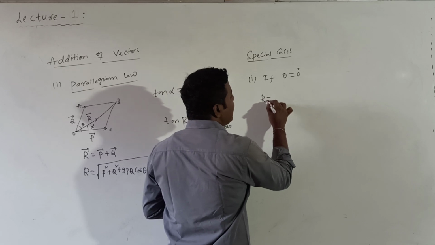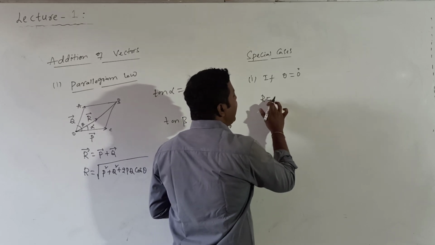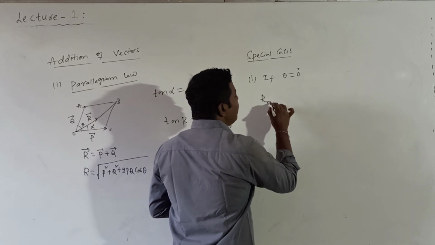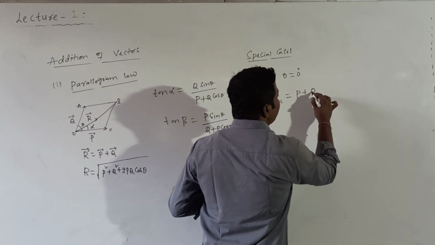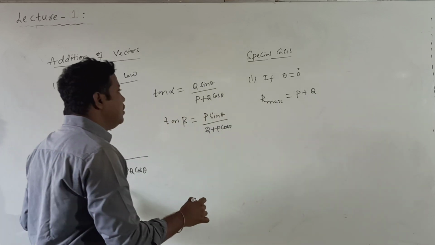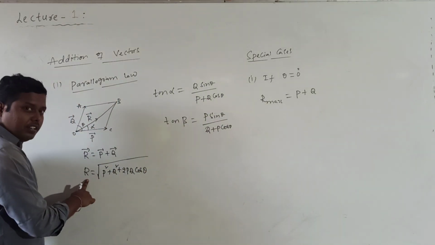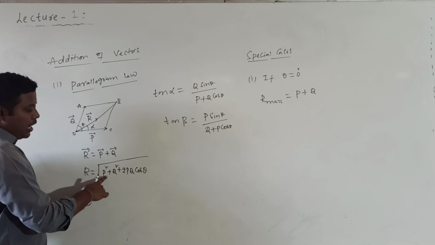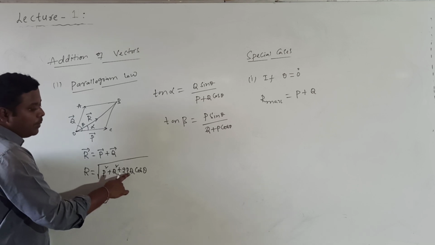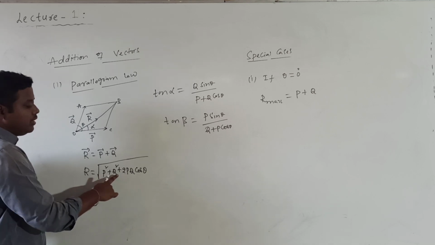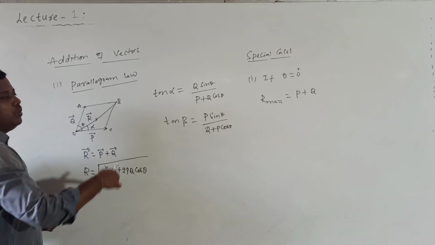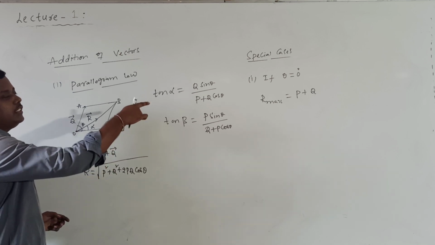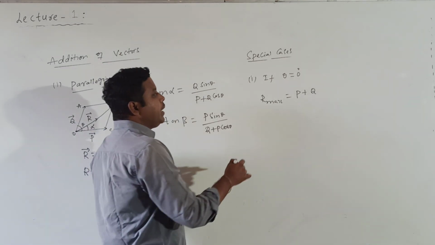At that time R will become maximum. That maximum value is given by R max, which is equal to P plus Q. I need to substitute theta equal to 0 in the formula. Then we get R is equal to the square root of P square plus Q square plus 2PQ. This is of the form A square plus B square plus 2AB, so A plus B whole square. Then under the root, R is equal to P plus Q.